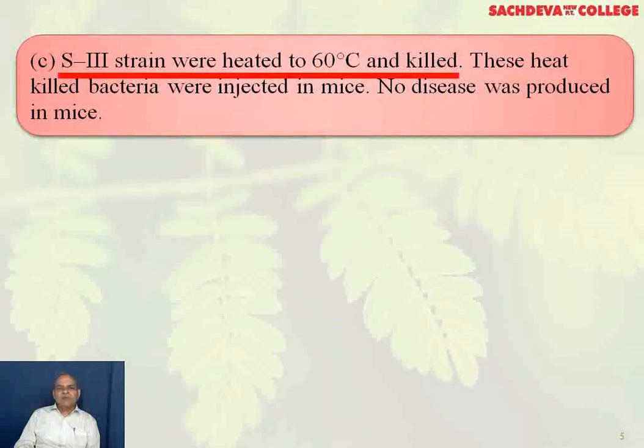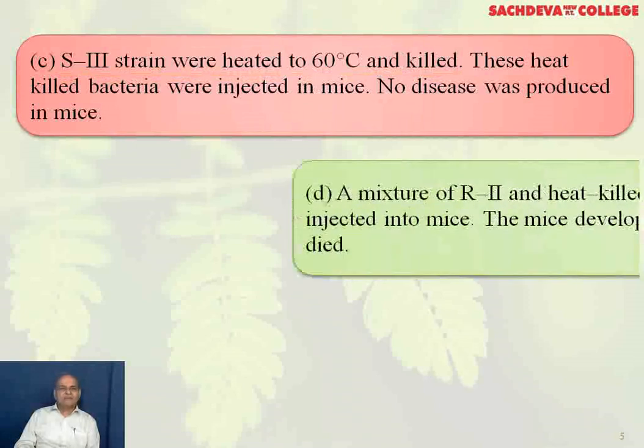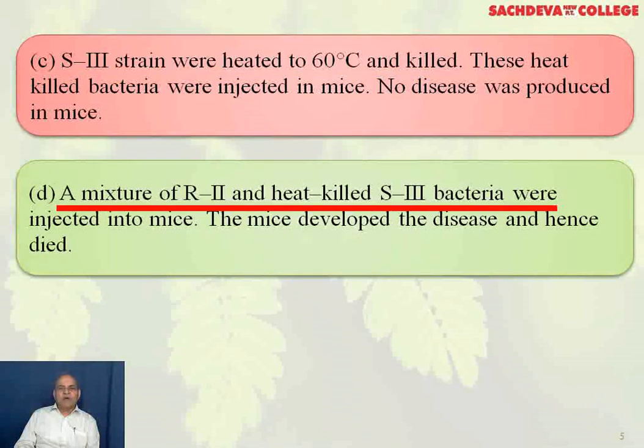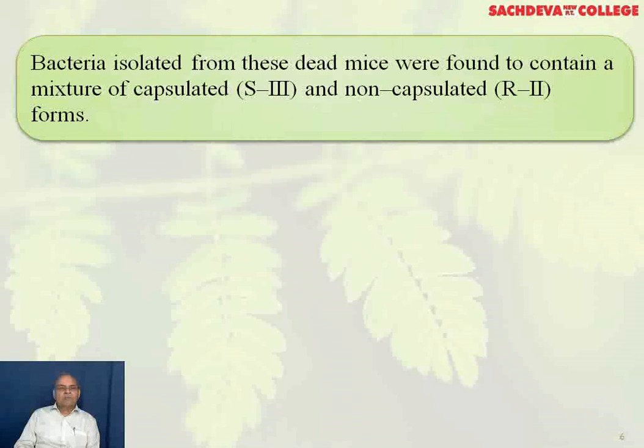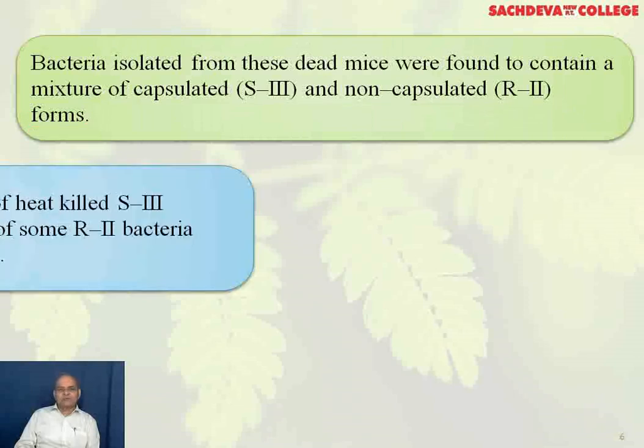S3 strain was heated to 60 degrees centigrade and killed. These heat-killed bacteria were injected in mice. No disease was produced in the mice. But when a mixture of R2 and heat-killed S3 bacteria was injected, the mice developed the disease and hence died. Bacteria isolated from these dead mice were found to contain a mixture of capsulated S3 and non-capsulated R2 forms.